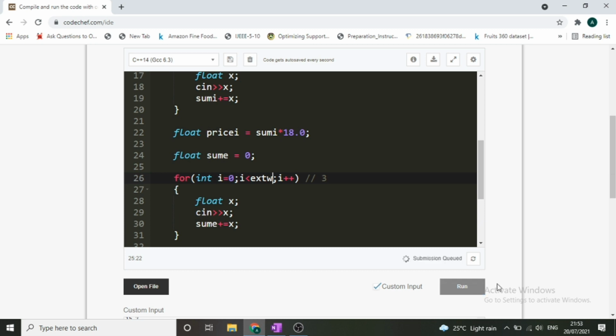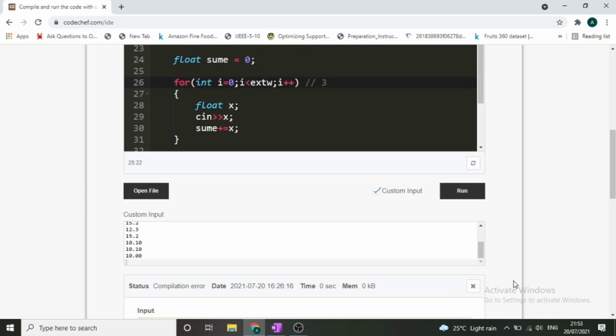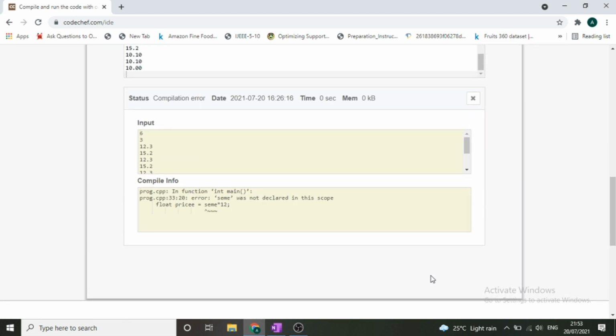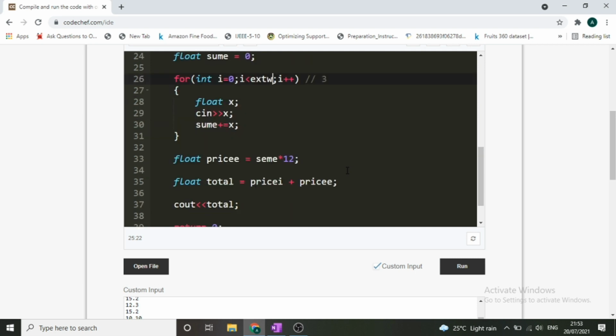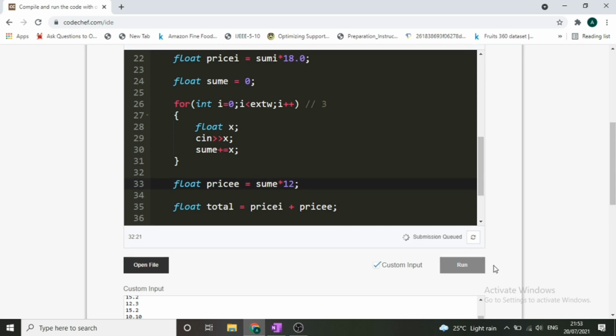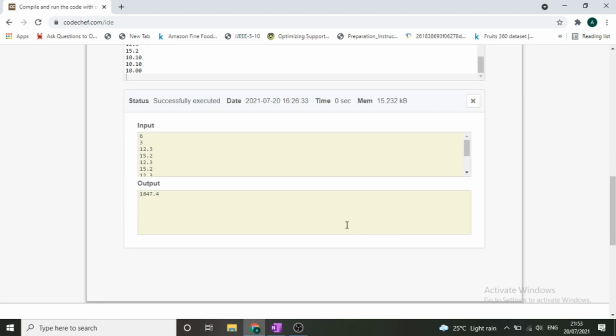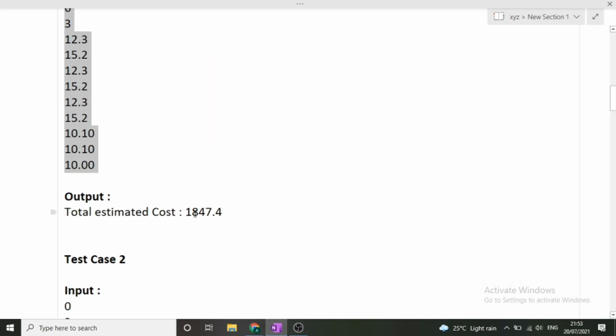Okay, so sometimes finding errors increases your debugging skills. Okay, there is one more error. It was just a spelling mistake, it was semi. So this was our final error. So let's now run the code. It should give us the correct answer now if our code is logically correct. So it is giving us 1847.4. That is the exact value that we are getting here. So this code is running perfectly fine.